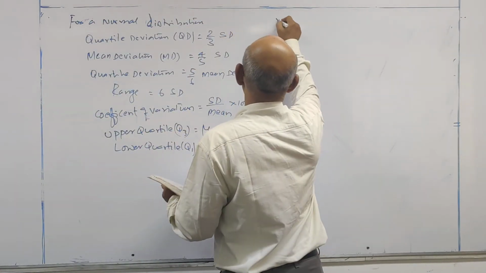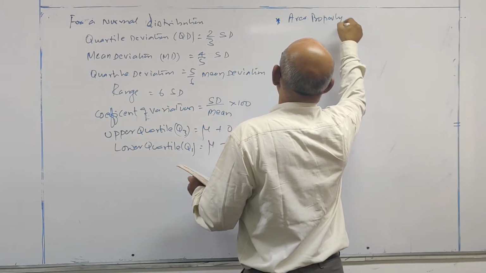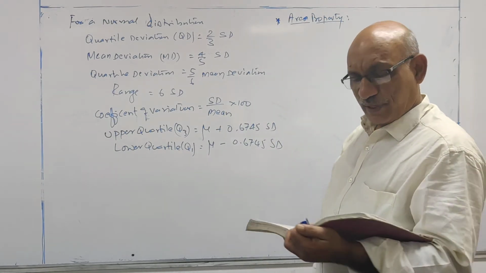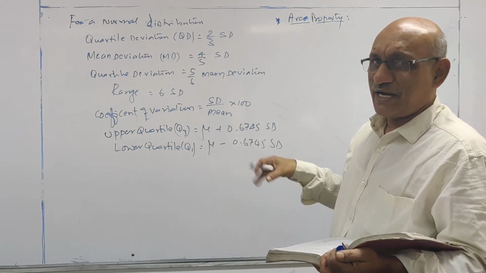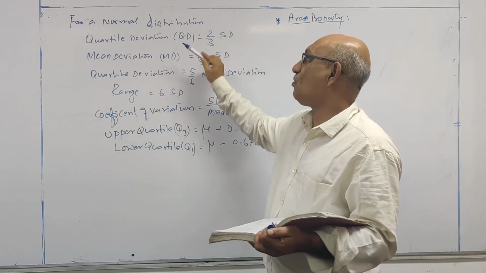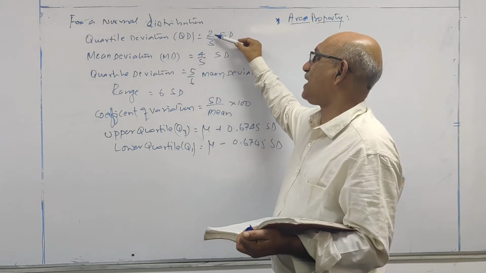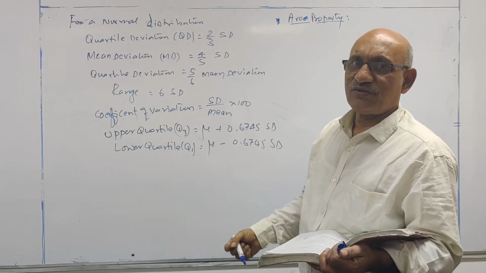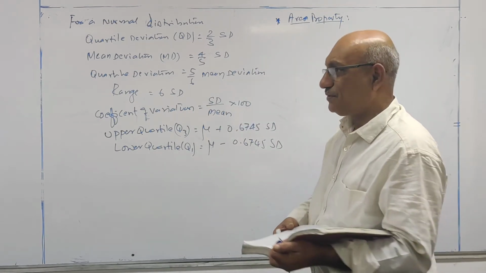Next, most important point for normal distribution is area property. These points you have to remember. This area property you will understand when I do the practical problems. Don't worry about all the terminology I am using here. Right now, quartile deviation is denoted by QD, and when I know the standard deviation, it is calculated as 2 by 3 into SD. This way you learn. In the coming classes, you will get averages, dispersion, and that time I will discuss these things in detail.